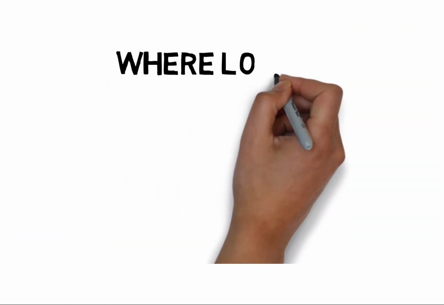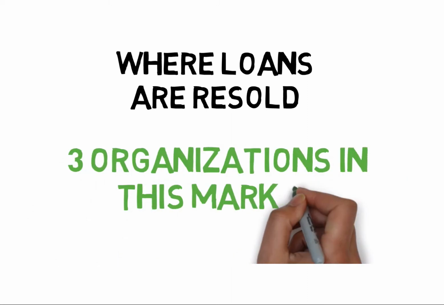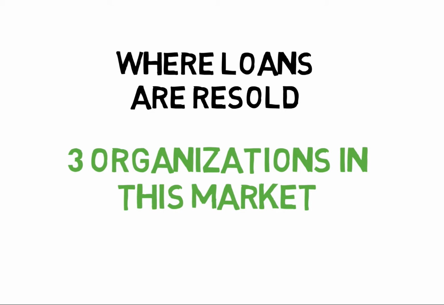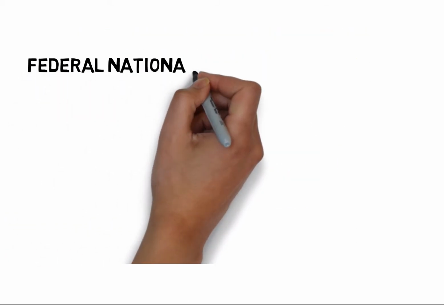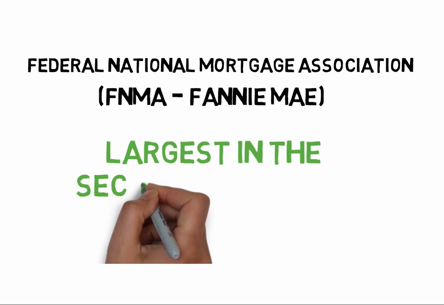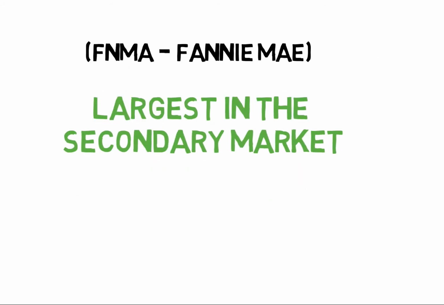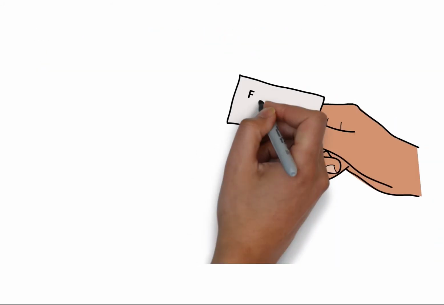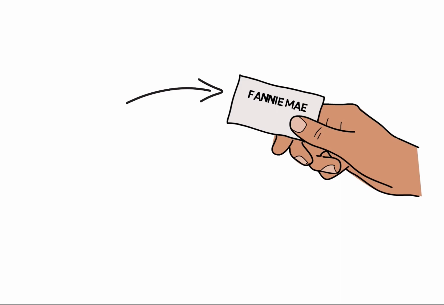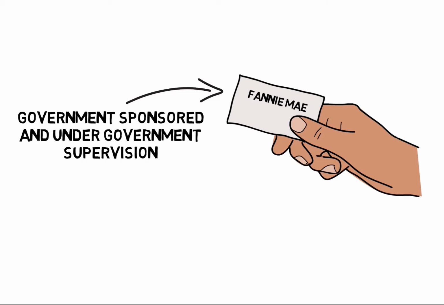The secondary mortgage market is where loans that have already been made are then resold. There are three organizations in the secondary mortgage market. The first one is called the Federal National Mortgage Association, or FNMA, or Fannie Mae. Fannie Mae is the largest organization in the secondary market, and Fannie Mae buys all types of notes from local lenders. Fannie Mae is actually a private company for profit, but is government-sponsored and is under the supervision of the government. So they're kind of quasi-governmental, if you will.